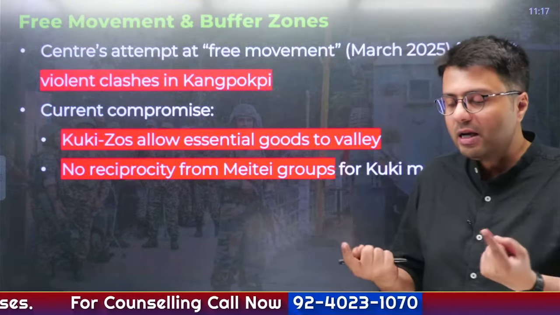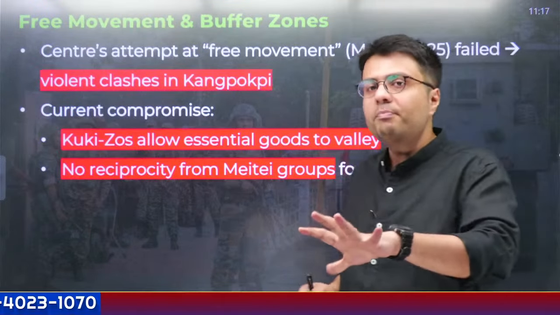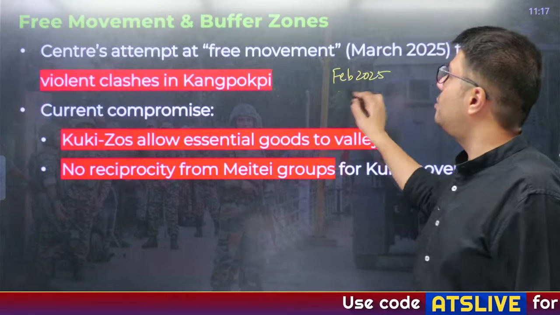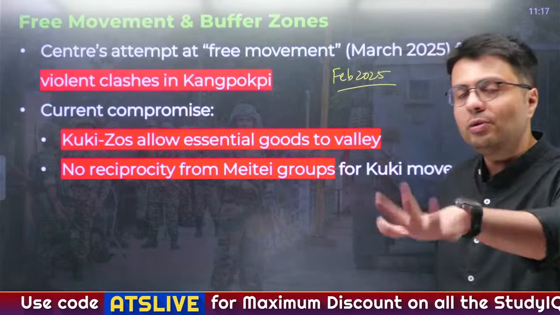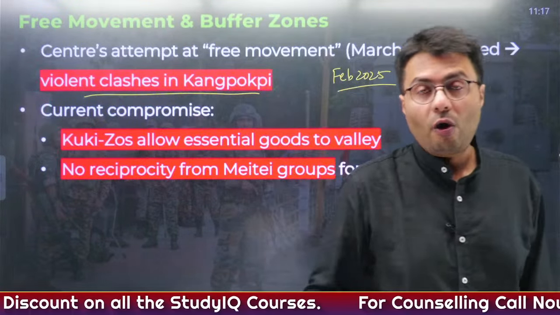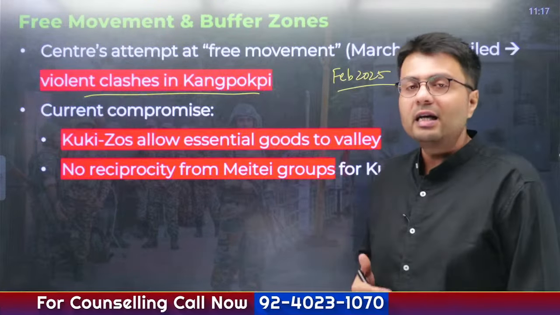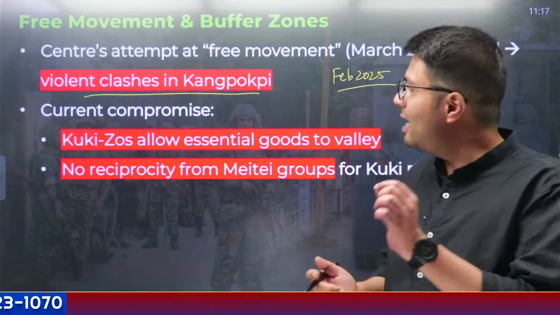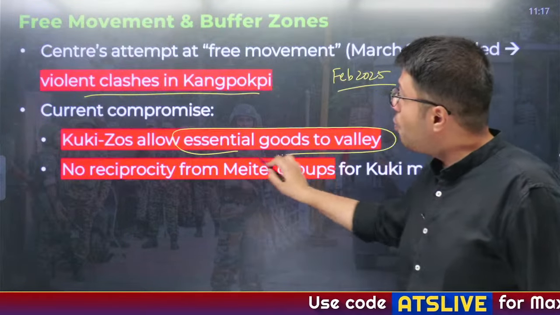Another problem is that the center tried to ensure a free movement regime, meaning free movement within the state of Manipur. After the imposition of President's rule in February 2025, the center made an attempt to restore normalcy by creating a free movement zone. But as soon as the government created it, violent clashes broke out, which led to the death of one person and injury to many. So the current compromise made to turn back to normalcy is that Kuki-Zo people have allowed the flow of essential goods to the valleys, but only essential goods.